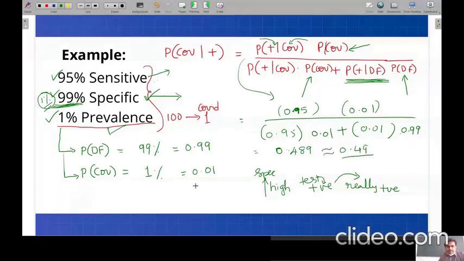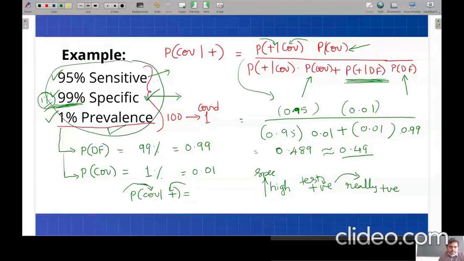That means a person who is tested positive, and the probability that the person is really COVID affected or not, for these values of the test, that is 95% sensitive, 99% specific, and the prevalence is 1%.